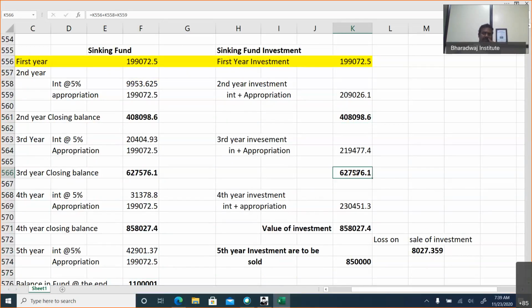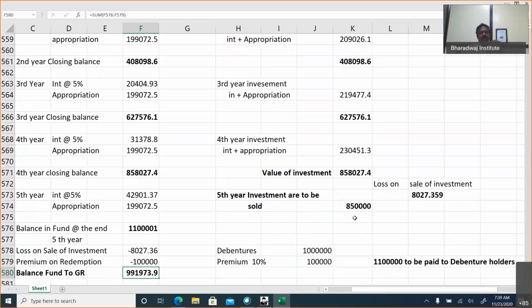Second year, third year, fourth year, they can ask you. They can ask you what is the profit or loss on sale of investment. Then after all the transactions are over, how much will be transferred to general reserve? They can also ask you how much to be paid to debenture holders, like that. A set of 7 or 8 questions can be asked. If this question is asked, it will be for 10 marks.